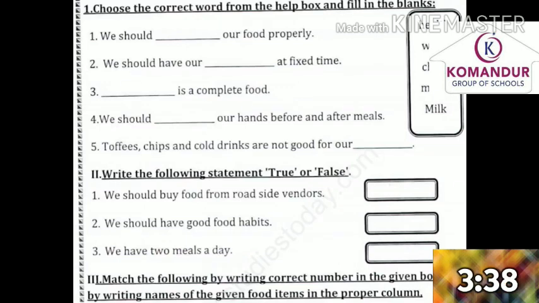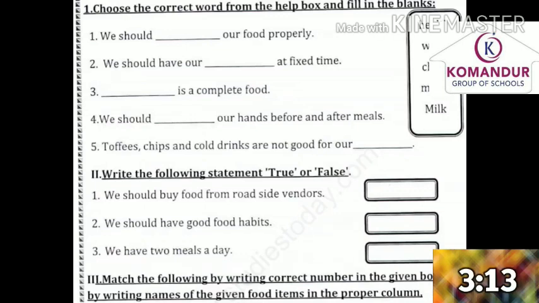Complete the given worksheet, children. Try to find out the answers. For these five, choose the correct answers from the given words. The next thing, write the following statements as true or false. Understood? So you have to identify whether the statement is true or false.